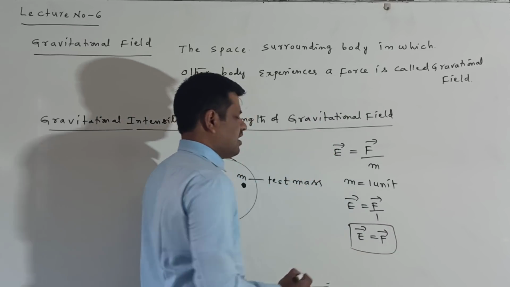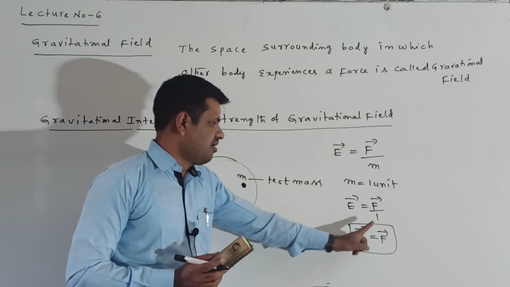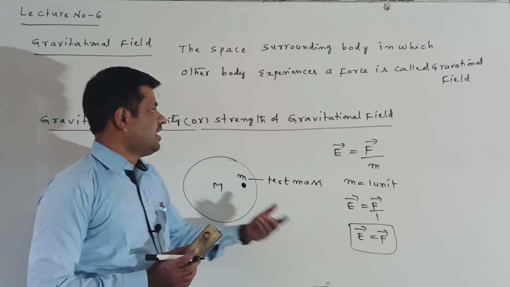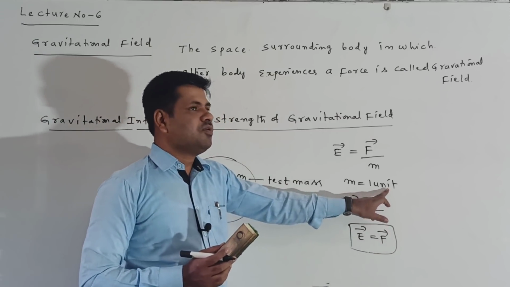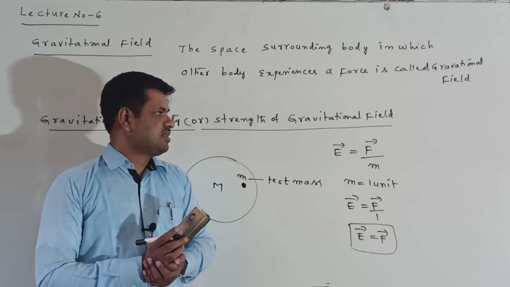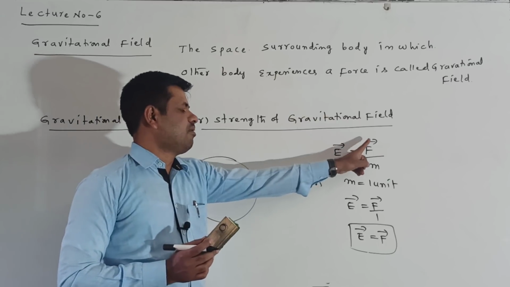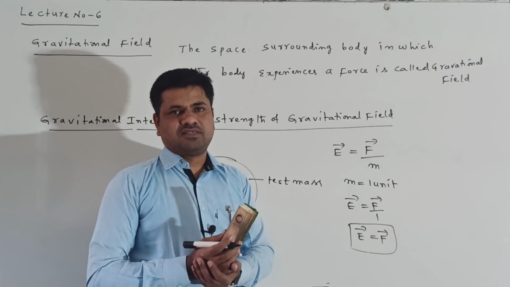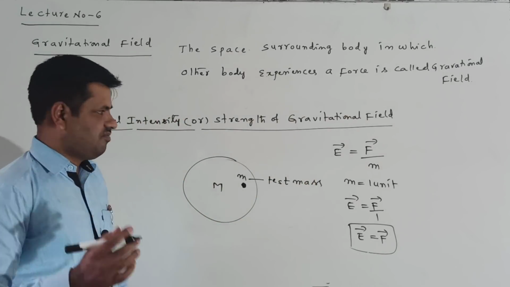From this we say that gravitational intensity can be defined as the force experienced by unit mass placed in the region of the gravitational field. Generally the formula is written as E bar equal to F bar by M, or simply, the force experienced by unit mass is called gravitational intensity or strength of the gravitational field.